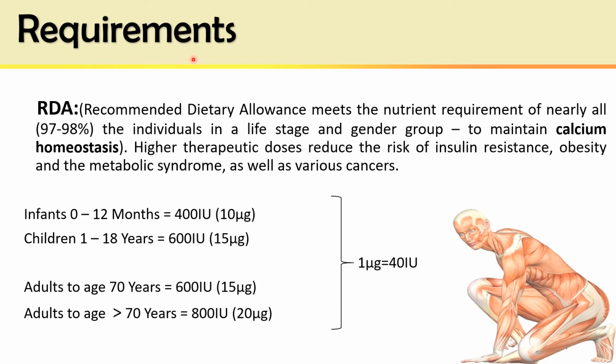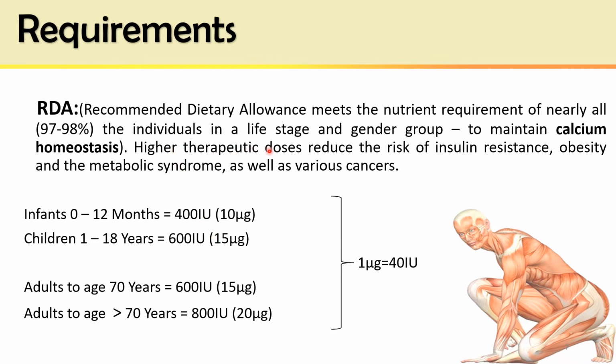Requirements of vitamin D. The RDA for infants up to 12 months is 400 international units, that is 10 microgram. 40 international units is equal to 1 microgram, and 400 international units is equal to 10 microgram. Children from 1 year to 18 years, it is 600 international units per day. Adults up to the age of 70 years, it is 600 international units per day, while adults greater than 70 years of age need 800 international units, that is 20 microgram per day.